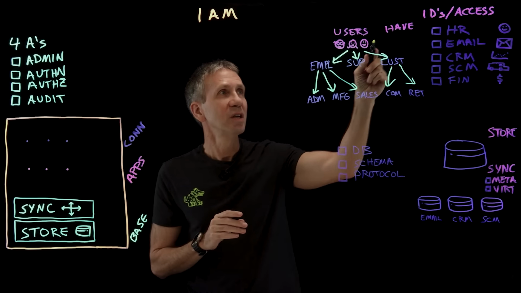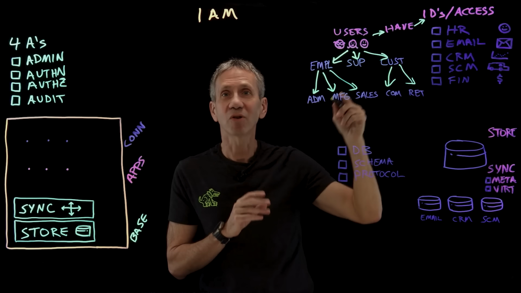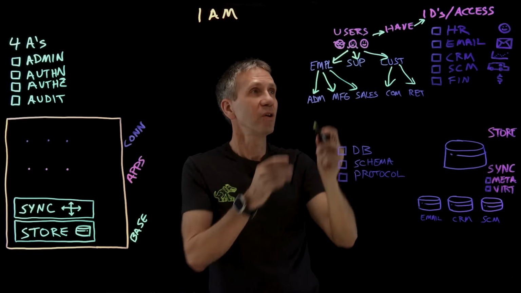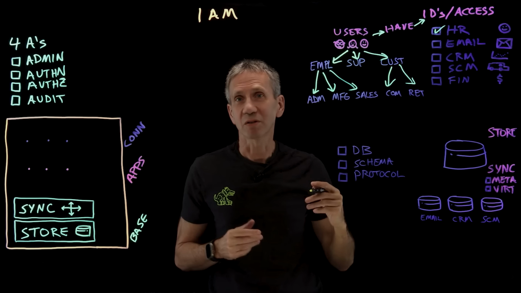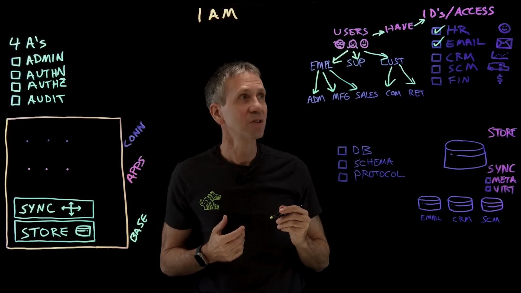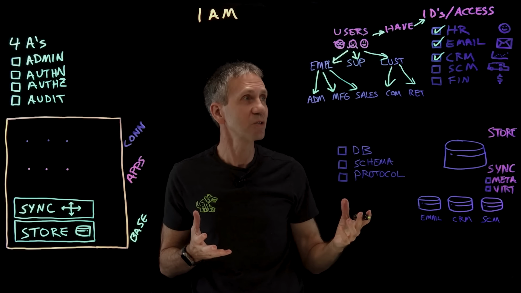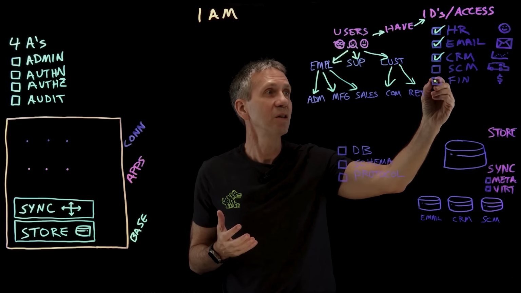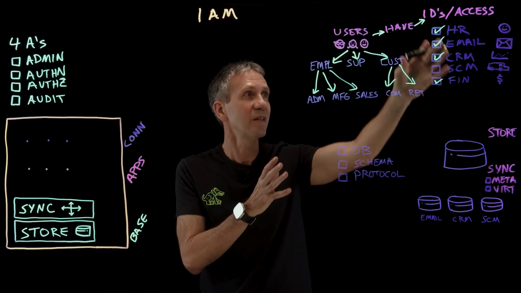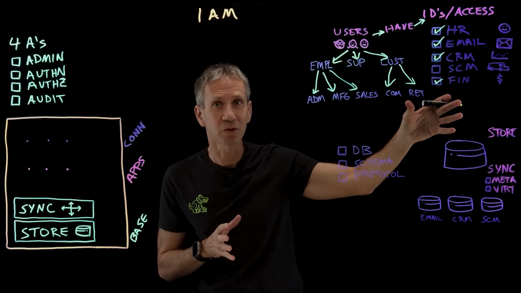I take these users, and users then have certain capabilities. What they have are IDs and access rights. For instance, everyone who's an employee is probably going to be in the HR system. That's what we would assume. They're also going to probably need email access. And some of those users might need access to our customer relationship management system. Some of them may need also access to the finance system. So I could pick one of these particular users and say, those are the access rights that they're going to need across all of these different systems.